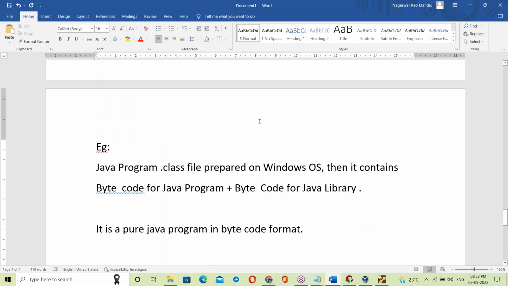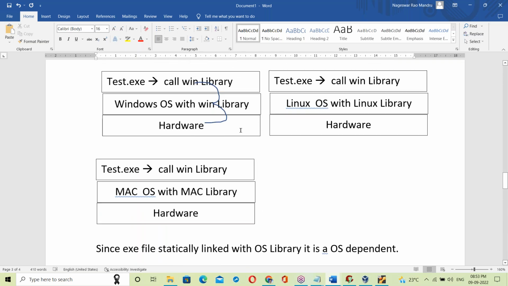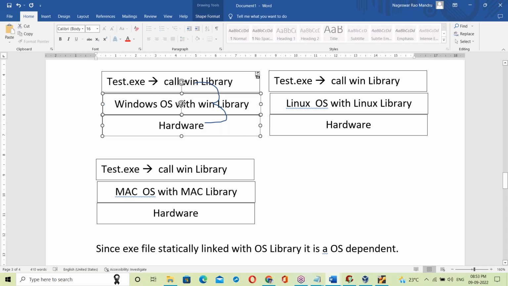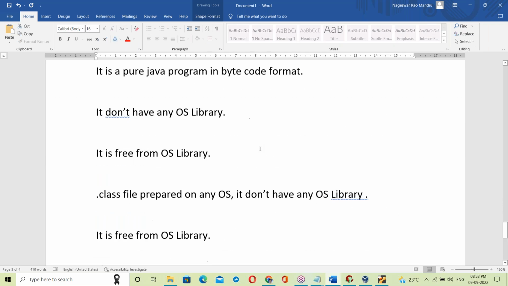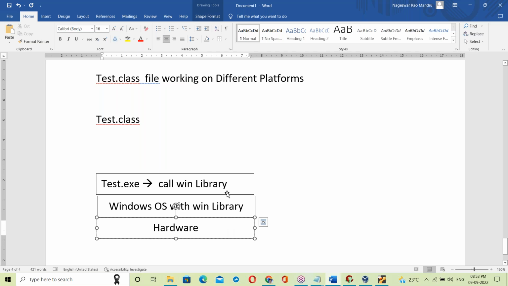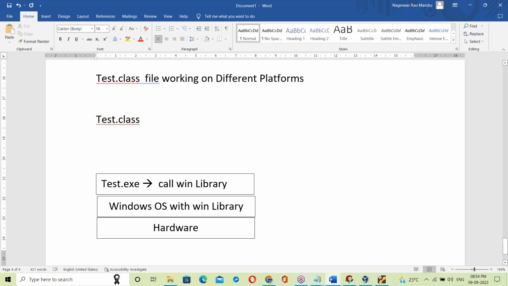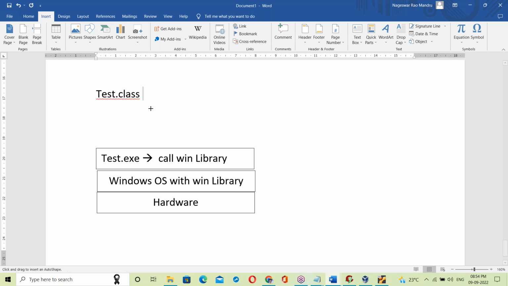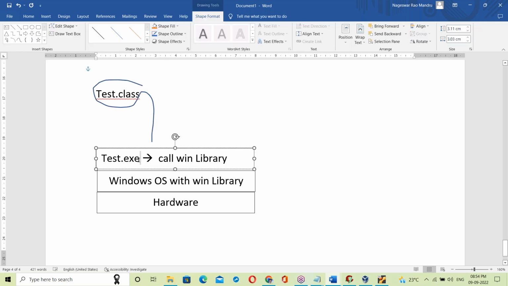Yes, let us take different platforms here. First, let us take the Windows platform. See, the test dot class file. So this test dot class file is placed on the Windows platform. How is it working?